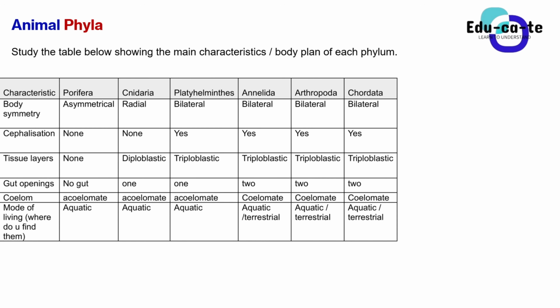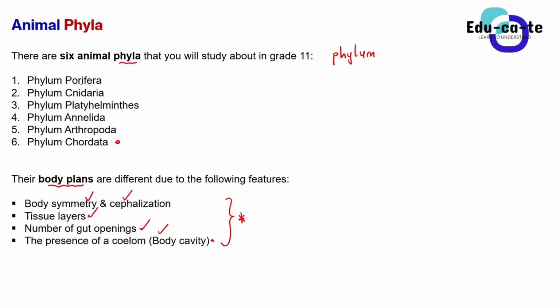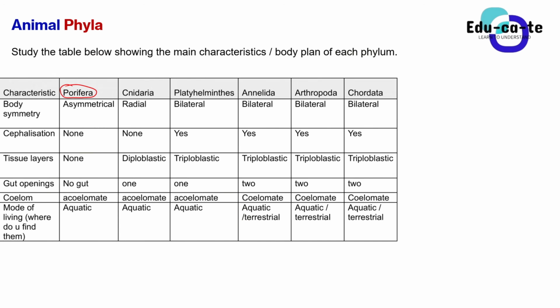That is better explained using a table. So we're just going to use a table to study the characteristics of each phylum. Okay, so we're going to start here. You can see this is the phylum. We start with phylum Porifera. Please always name them in their order from phylum Porifera until phylum Chordata. So we've got phylum Porifera as the first one.